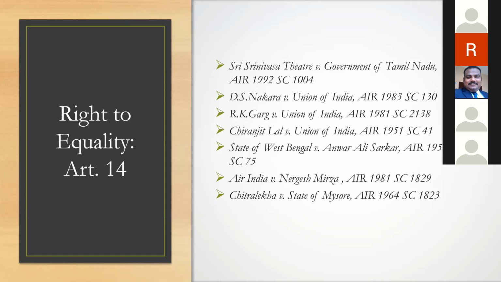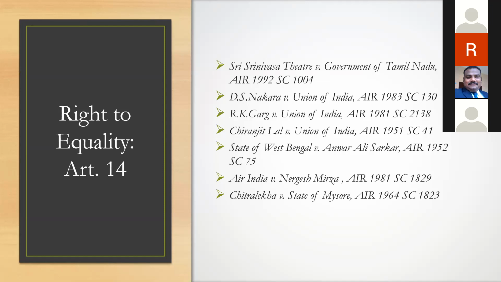Now, equality before law, remember, is dealing with an abstract concept termed as vagueness, protection against vagueness and protection against arbitrariness. Now, how can you define arbitrariness? It's difficult. We can define arbitrariness on a case to case basis.